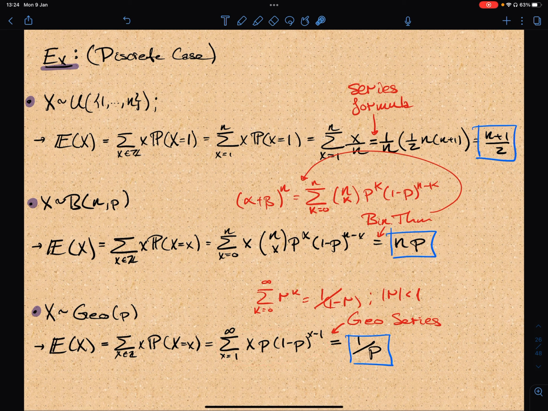Oh, sorry. Yes, that should not be p or q. I knew there was something funny with this. This should be alpha to the k, beta to the n minus k. And then you obtain this result by taking a derivative with respect to p, and then multiplying by p.